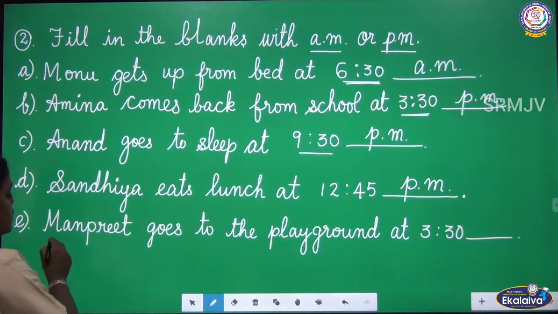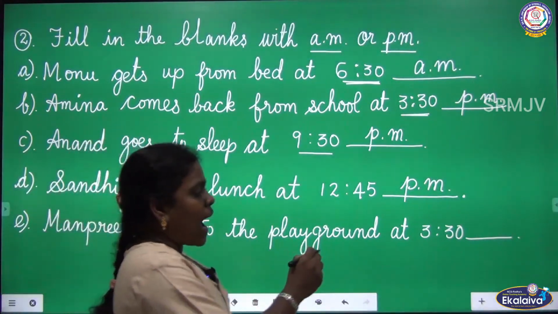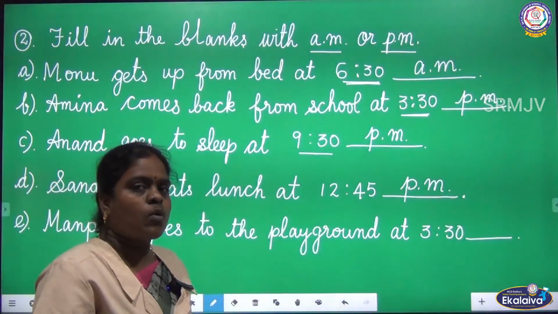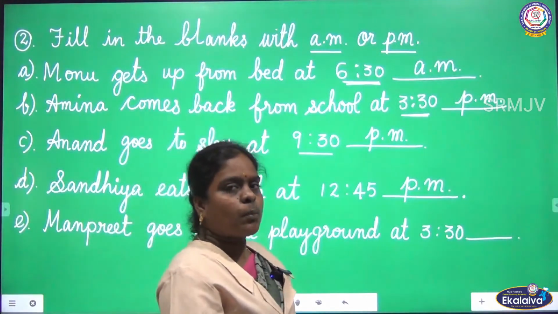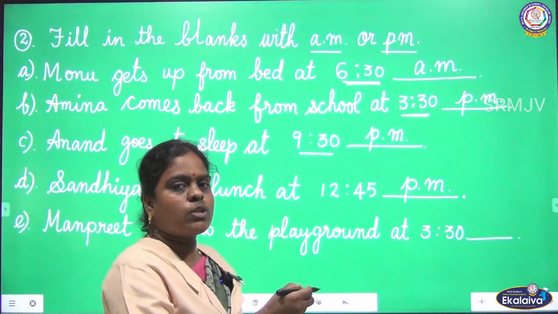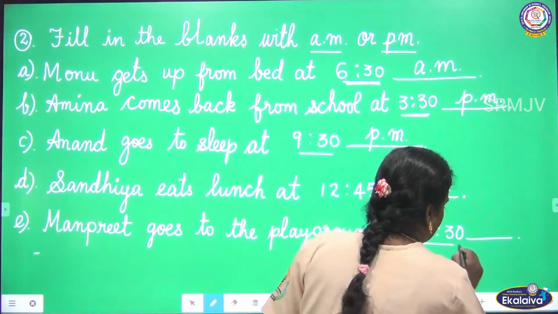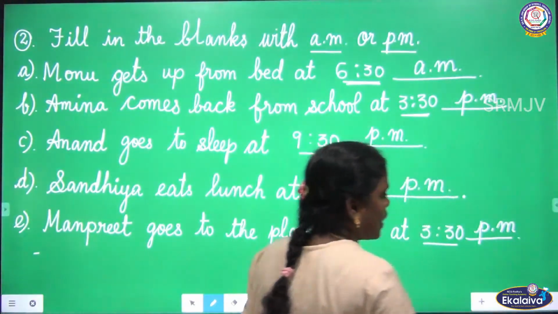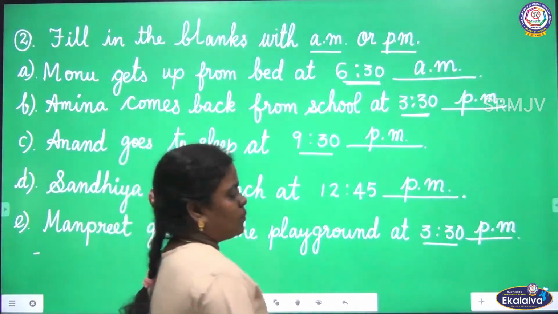Look at the next. Manpreet goes to the playground at 3:30. So in the evening time most of us will play. We will spend time to play in the evening, and it lies between 12 noon to 12 midnight. So 3:30 PM. It is the evening time given, so we have to use the period PM.